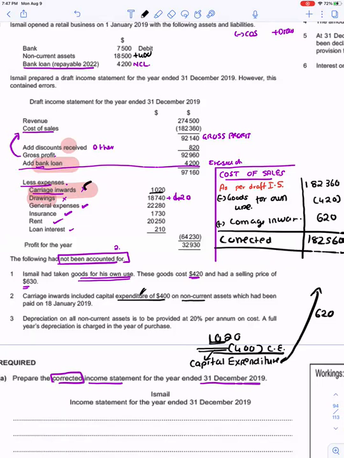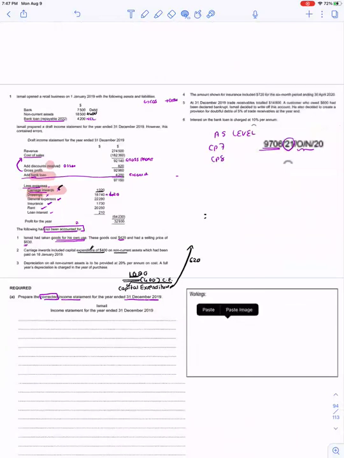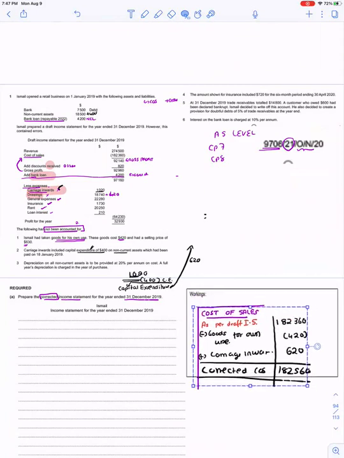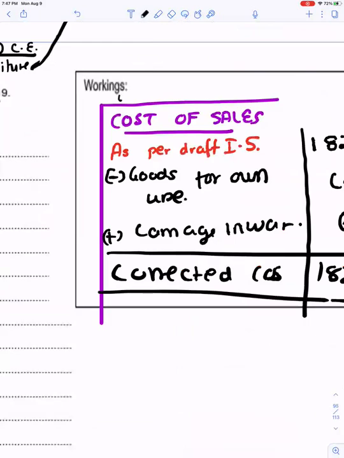Since I have done the correction, we can show this as a working note and incorporate it down. I will show it as a working note because we have also been given the space for workings. So my working note number 1 would be for cost of sales, which I have adjusted.